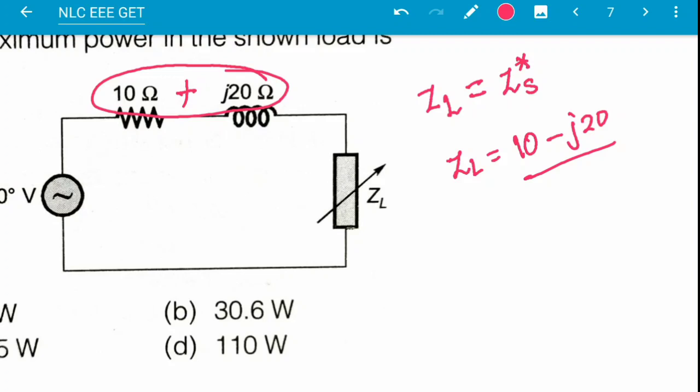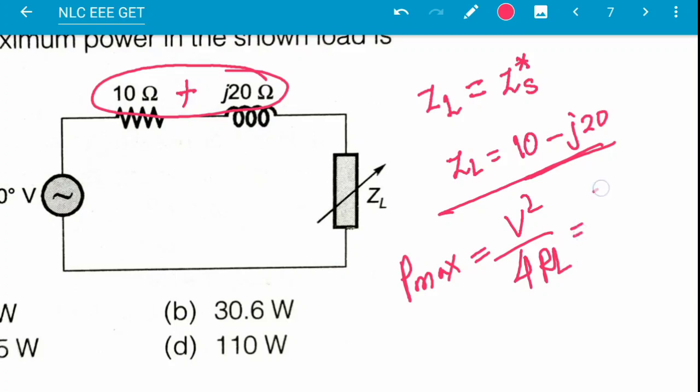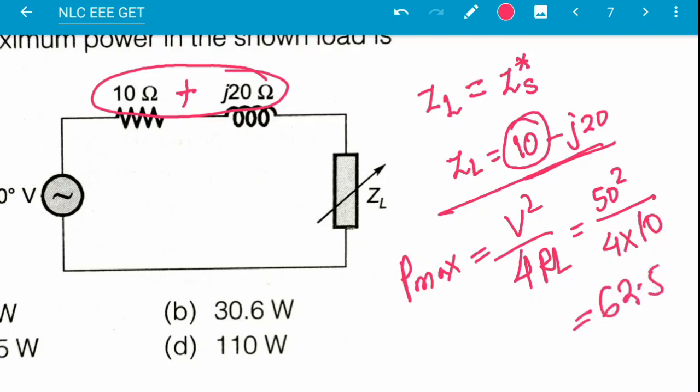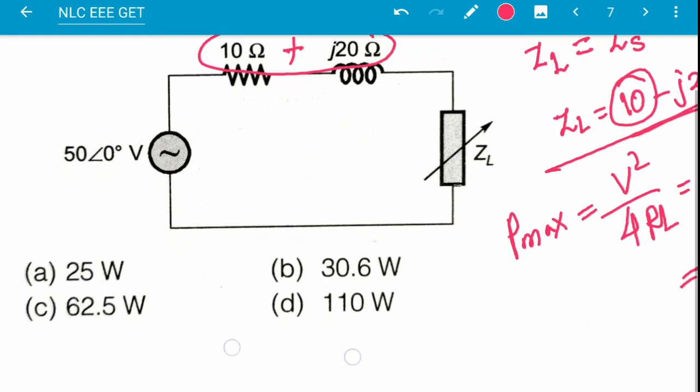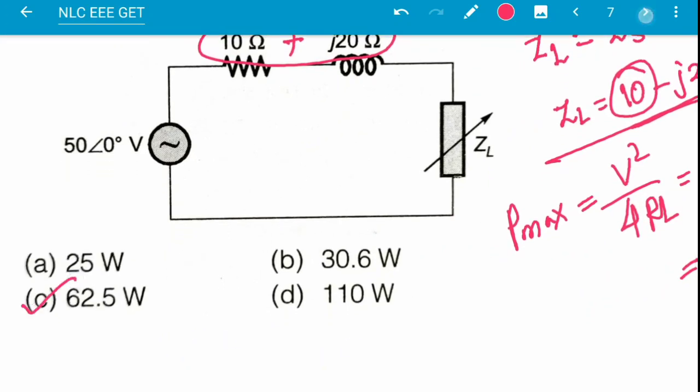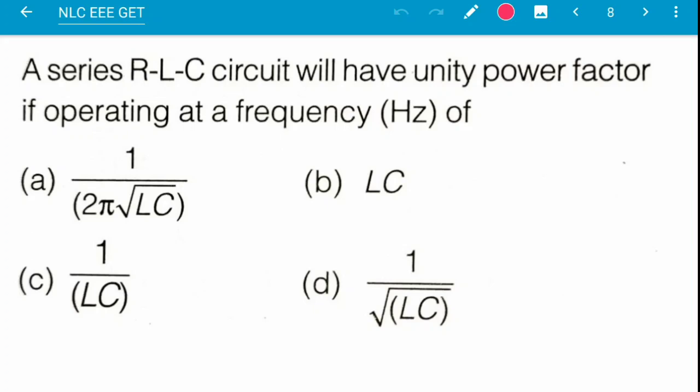So what will be the maximum power? P max will be equal to V square by 4 RL. This is 50 square by 4 into RL, where the load resistance is 10. This will be equal to 62.5. Answer C.